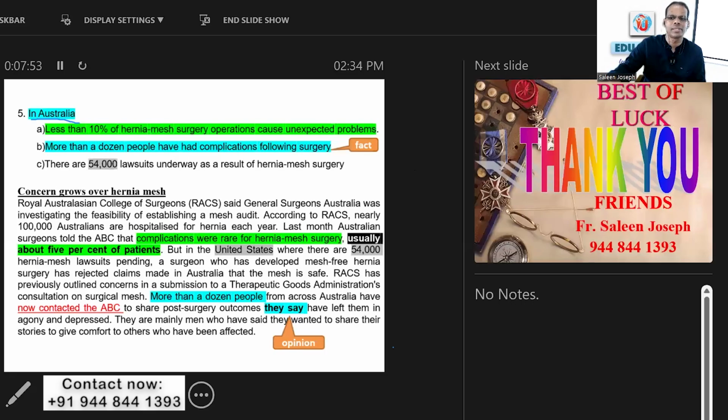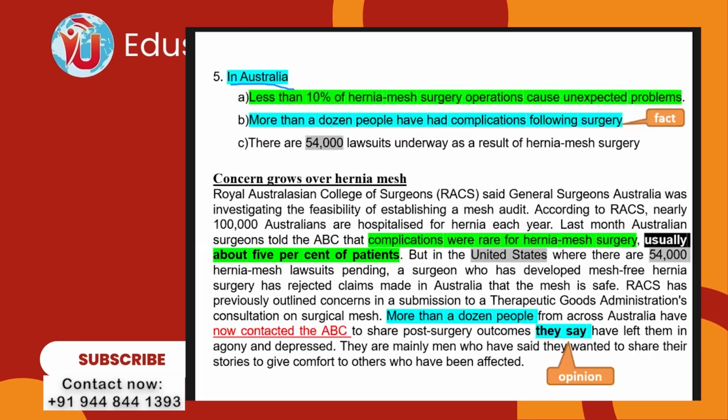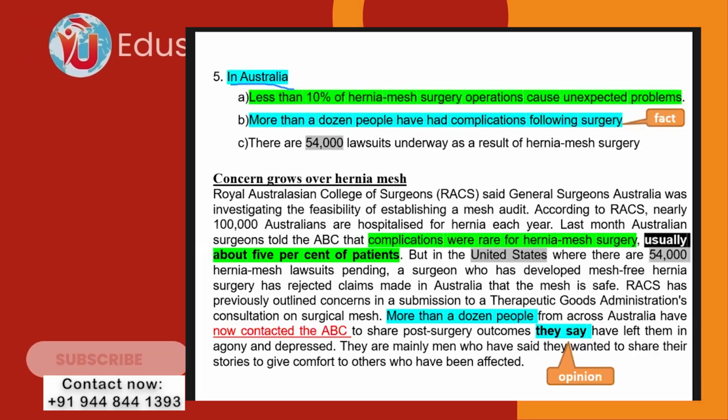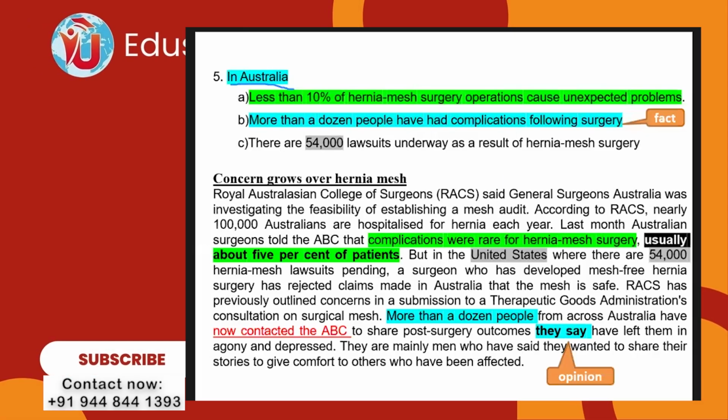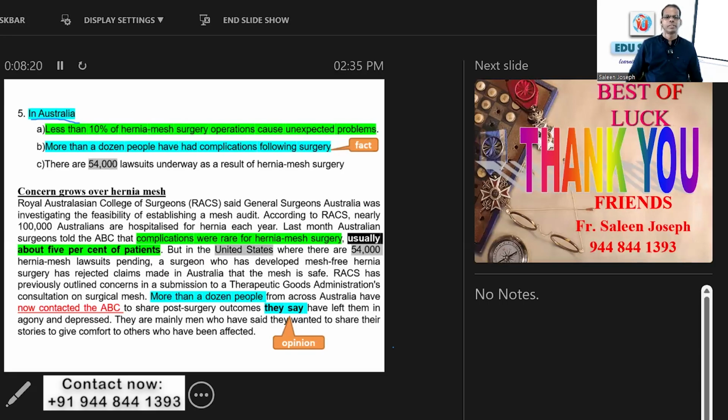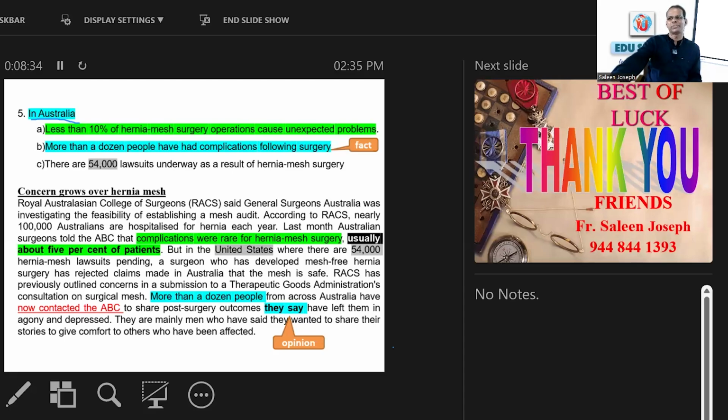If you want, I will show you the highlights. See, this is the highlight. And for the second one, if you want to eliminate it, it is a factual statement, and what is given in the text is what they say, which means an opinion statement. If the option is a factual statement and the text gives an opinion, that can never be the answer. That is not required here; you can directly eliminate. Usually about 5% of patients: number or percentage. And you say OET is difficult. After giving such easy, simple questions, if you don't score 450, I will throw.